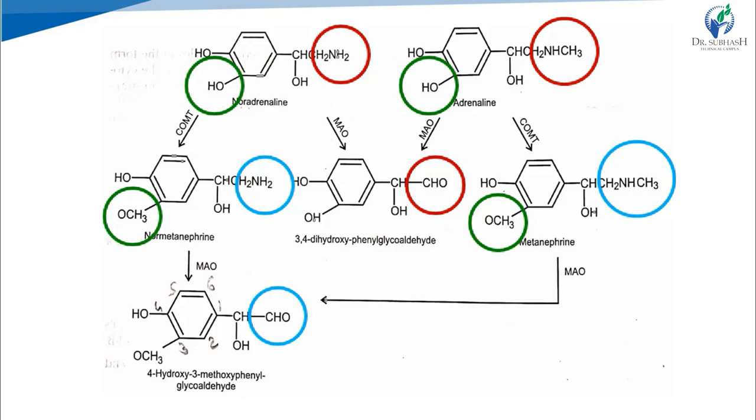At the fourth position there is a hydroxyl group, at the third there is a methoxy group, phenyl glycolaldehyde, CHOH and CHO. This group is glycolaldehyde. So the final product of metabolism of noradrenaline and adrenaline is 4-hydroxy-3-methoxyphenyl glycolaldehyde. MAO performs deamination, COMT inserts a methyl group.